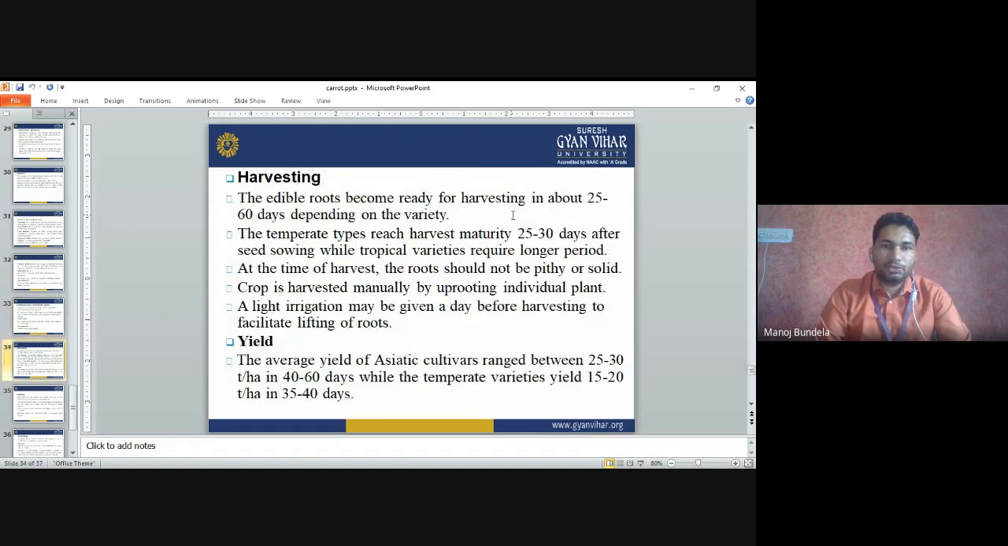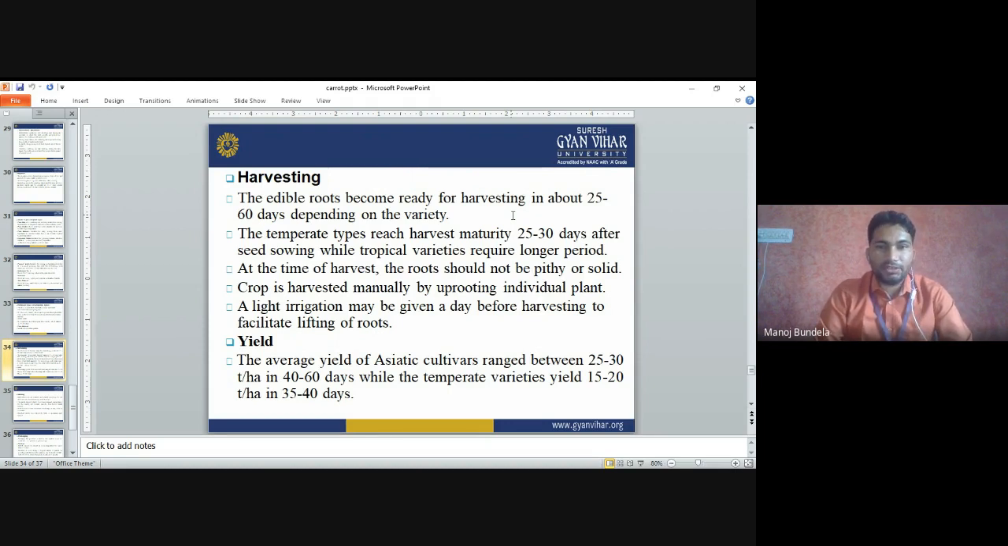Harvesting. The edible roots become ready for harvesting in about 25 to 60 days depending on the varieties, minimum 30 days and maximum 60 days. The temperate type of varieties reach maturity in 25 to 30 days after seed sowing, while the tropical varieties require a longer period. Temperate types take only 25 to 30 days for first harvesting, but tropical types require more time.